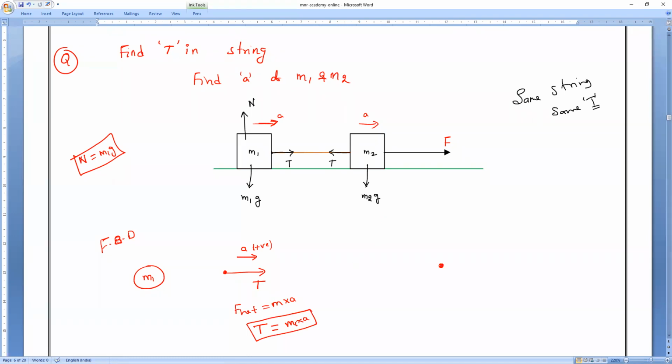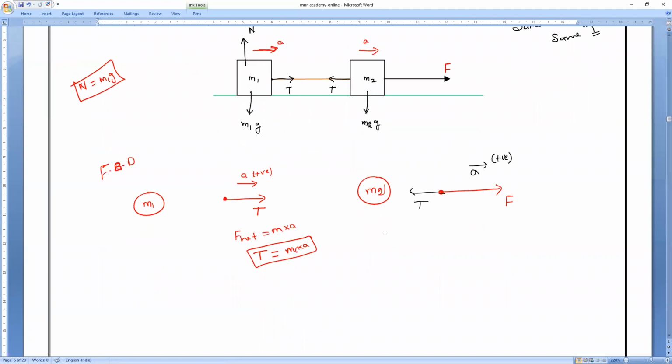Then the second body is M2. Tell me, for M2, what are the forces? One force is in the forward direction, F, and in the backward direction, what is acting? T. Acceleration is here, so which is positive, F or T? Wherever acceleration comes, that is positive. So is it F minus T or T minus F? F minus T is equal to M2 A.